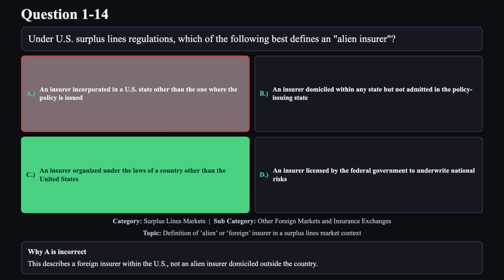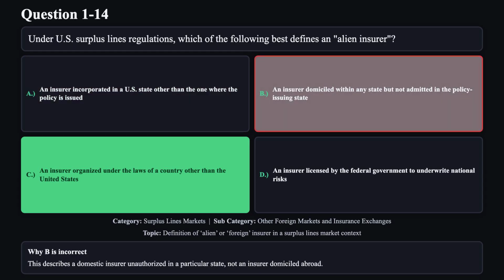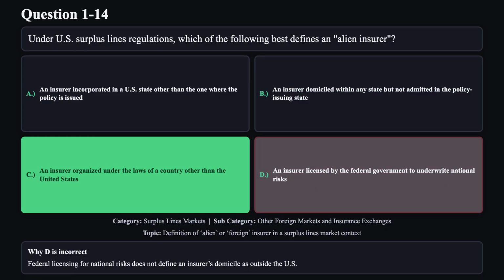This describes a foreign insurer within the U.S., not an alien insurer domiciled outside the country. Reason B is not correct. This describes a domestic insurer unauthorized in a particular state, not an insurer domiciled abroad. Reason D is not correct. Federal licensing for national risks does not define an insurer's domicile as outside the U.S.